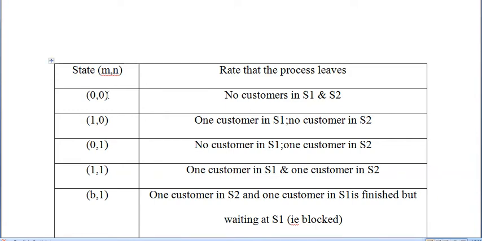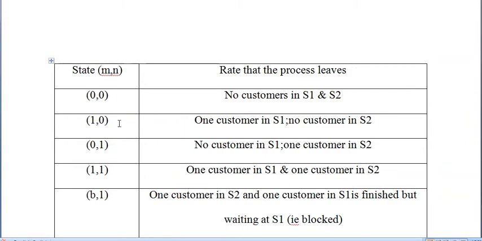Our first state may be 0,0. 0,0 means there is no customer in the first server as well as in the second server. This is noted as no customers in S1 and S2.